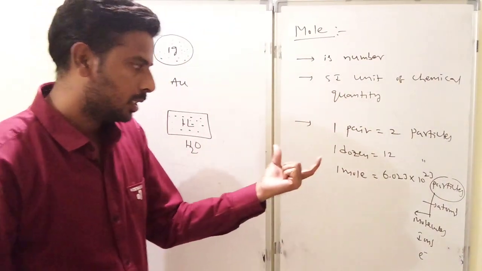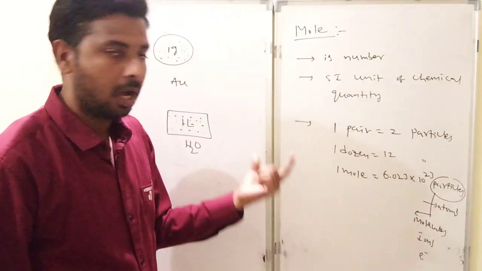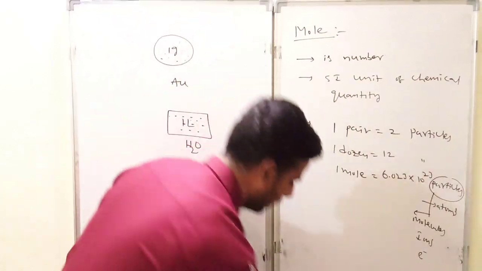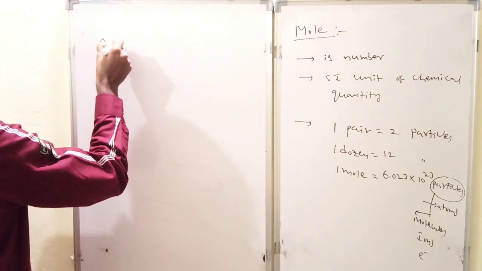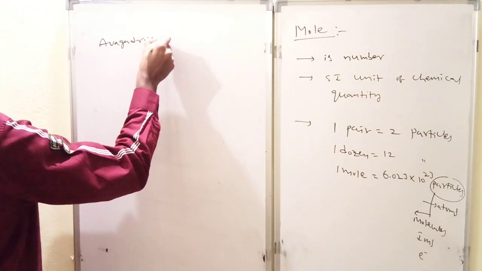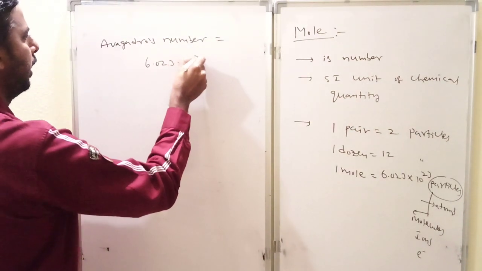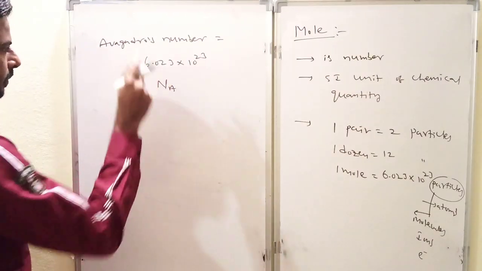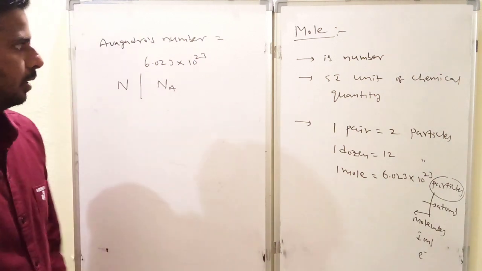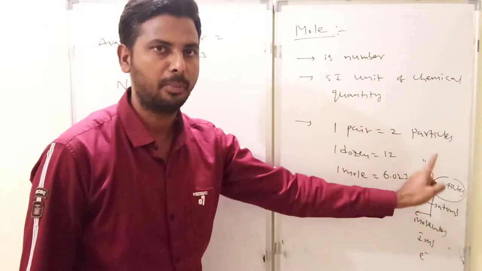So this number was given by Avogadro. In honor of his name, it is also called Avogadro number. So observe here, Avogadro number is equal to 6.023 into 10 power 23. It is denoted by either N or N suffix A. We already discussed in the beginning that mole is a number and it is an SI unit of chemical quantity. It is equal to 6.023 into 10 power 23 particles.